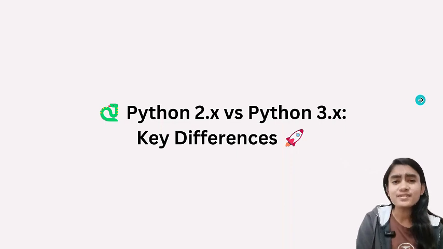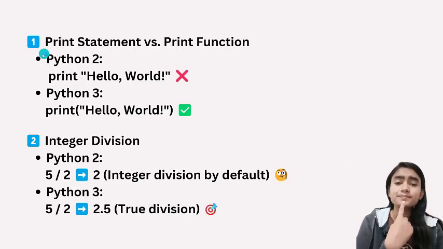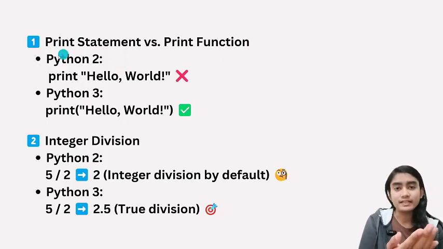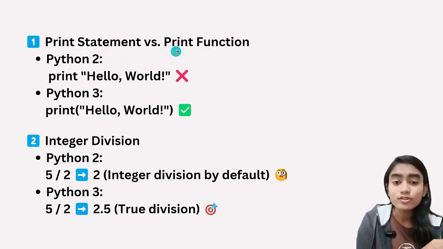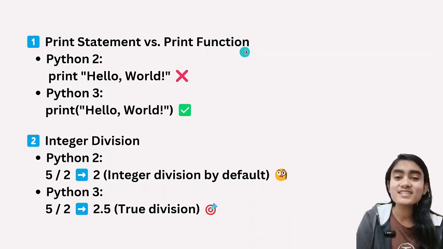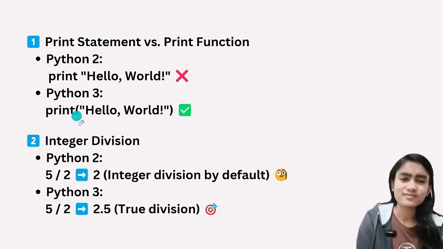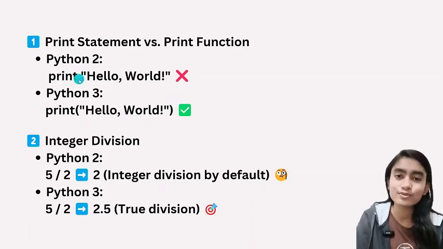Okay, the first thing was print. See, earlier print was used as a statement, and later print was used as a function. And you can see on the slide how statements are written and how functions are written. For a function we use brackets, and for a statement we don't have to use brackets.